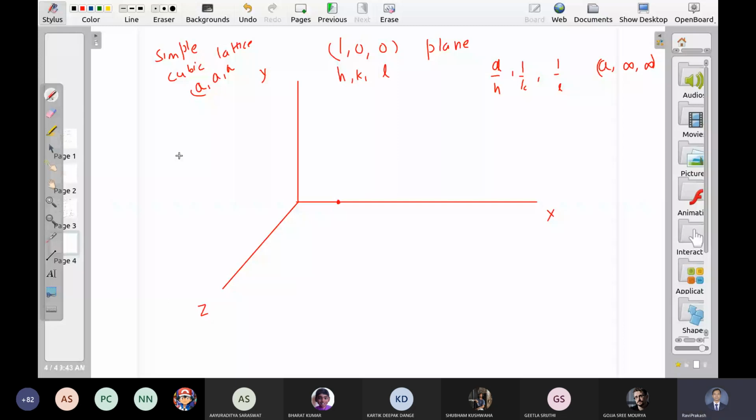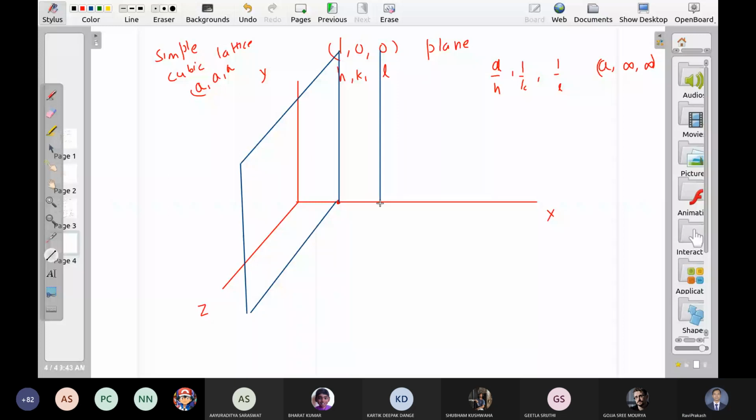And not only this plane, all such planes which are parallel to this plane all have similar indices. सबका Miller indices same है. Okay. So all these planes are 1 0 0 planes. Okay. Similarly, 0 1 0 planes are. So these planes are perpendicular to the x-axis, parallel to the yz plane.